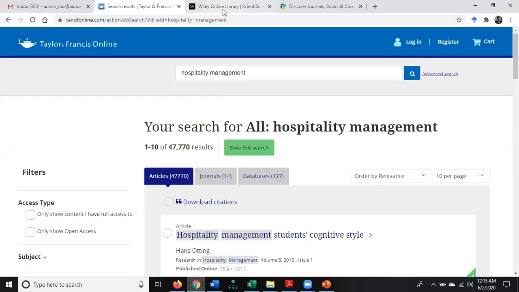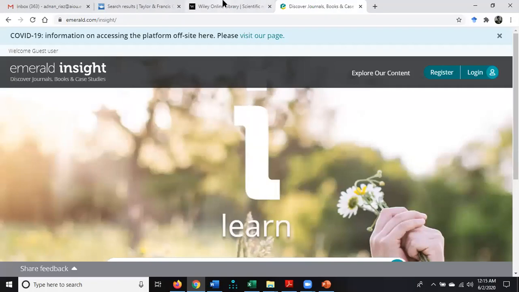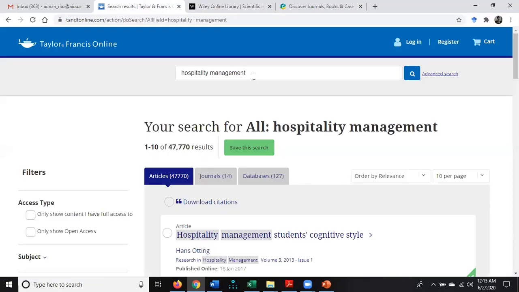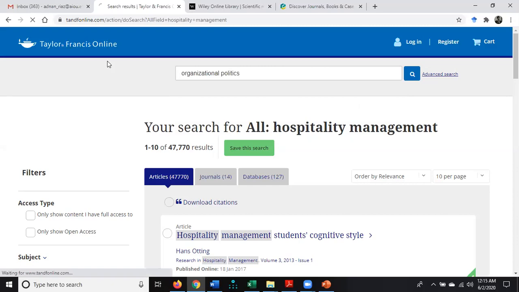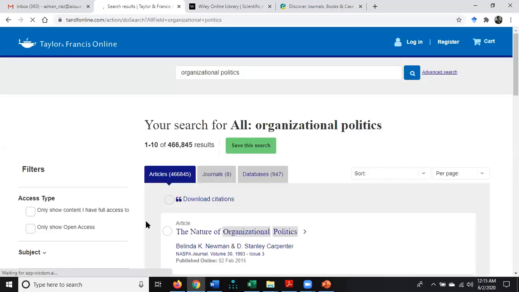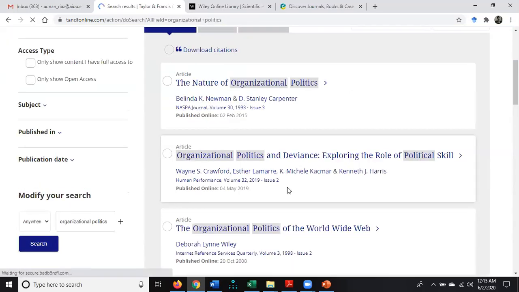For your convenience, I have opened two or three of the databases, and here I'm going to write something of my interest. I am interested in downloading papers about organizational politics. So here I find some of the papers.